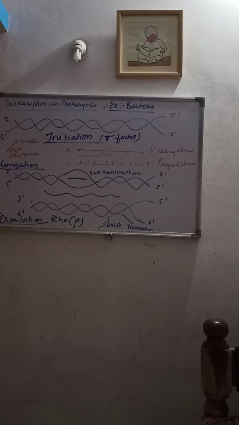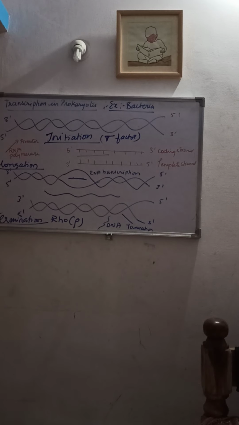This RNA polymerase actually catalyzes one step of transcription, and that is elongation. But due to the presence of the DNA sequence called the initiator, the sigma factor, and the terminator factor called the RHO factor, the RNA polymerase also carries out the initiation and the termination steps of the transcription process. So this is how transcription is done in prokaryotes, right? Hope you understood how transcription is done in prokaryotes. They go through the 3 steps: initiation, elongation and termination.